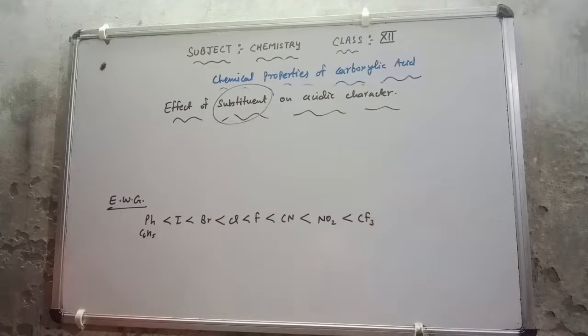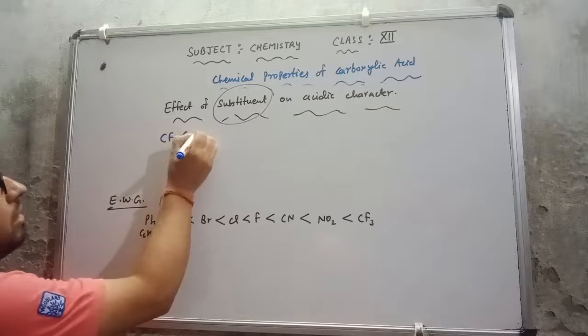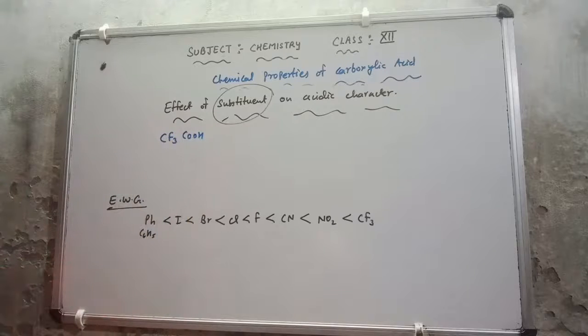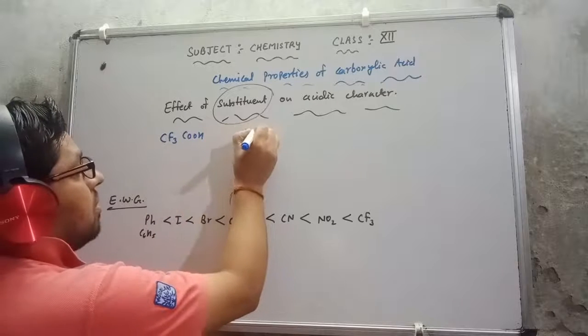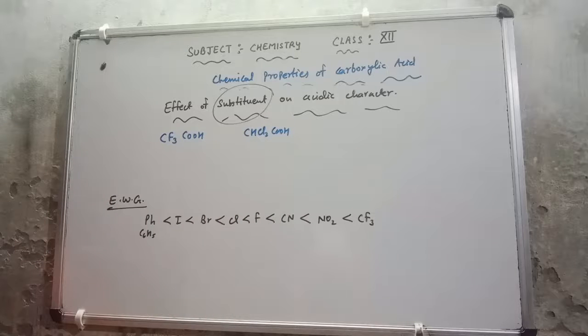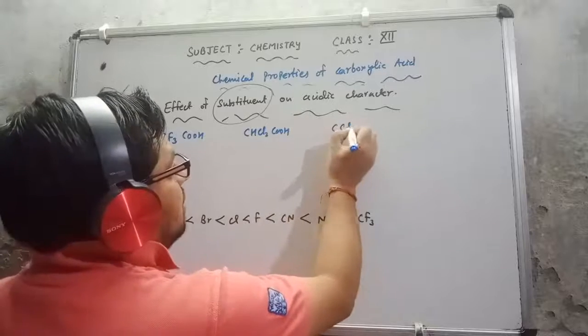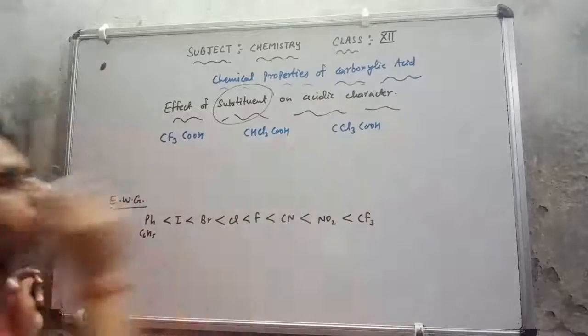Suppose I give you CF3COOH as one compound. After that I give you CHCl2COOH. After that, suppose CCl3COOH.